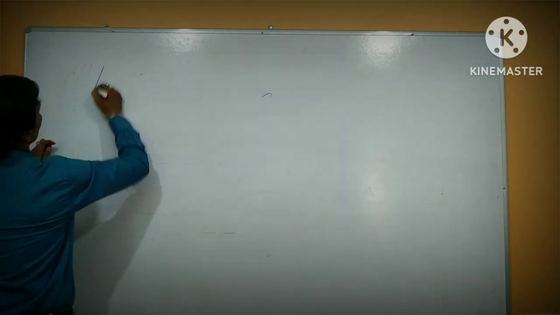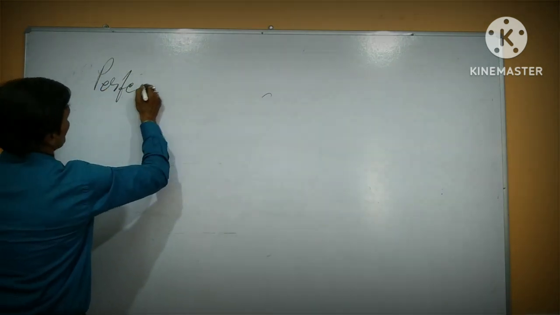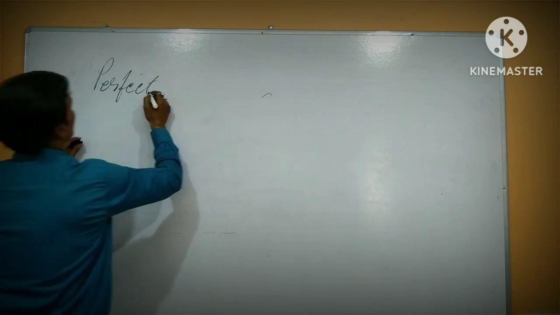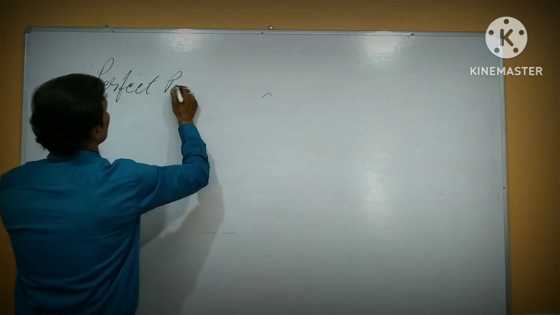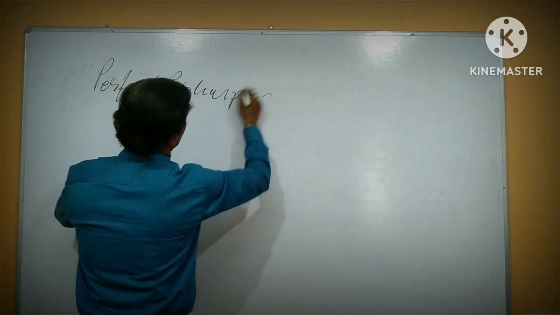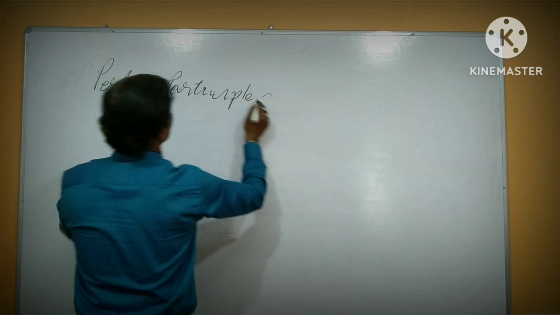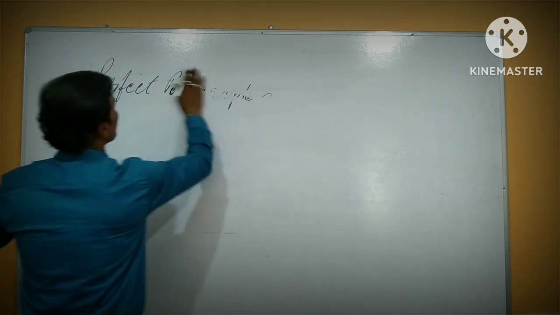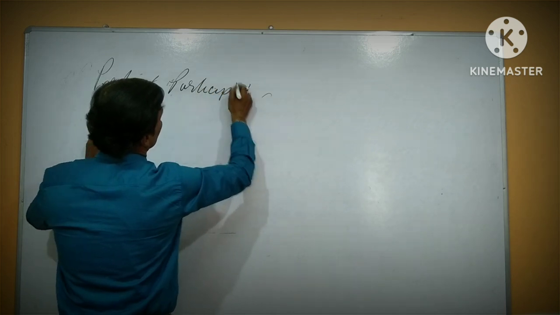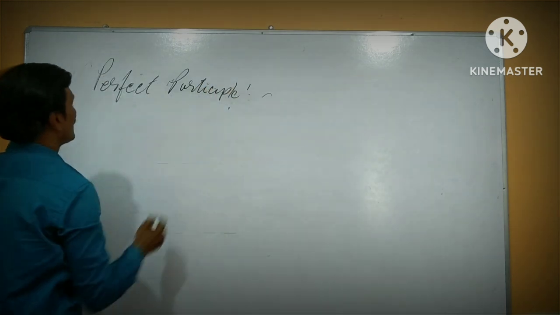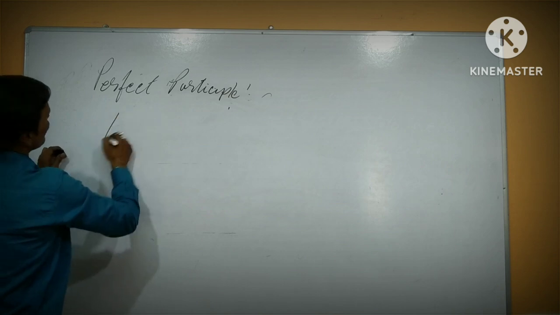Let's start perfect participle. Okay. Next you write perfect participle. So there is a rule also.